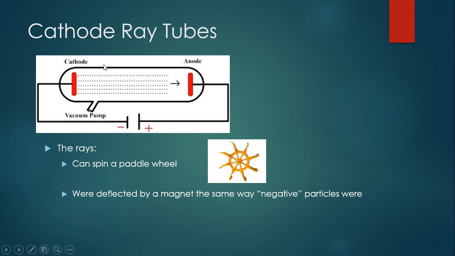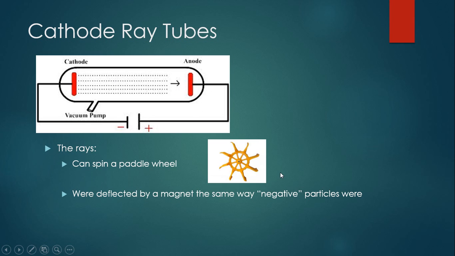And if you put a special material in the cathode ray tube, you can actually see the flow of what we now know are electrons. They didn't know what they were at the time. And so the rays, which were basically beams of electrons traveling across the evacuated or vacuum chamber, they figured out that they could spin a paddle wheel.